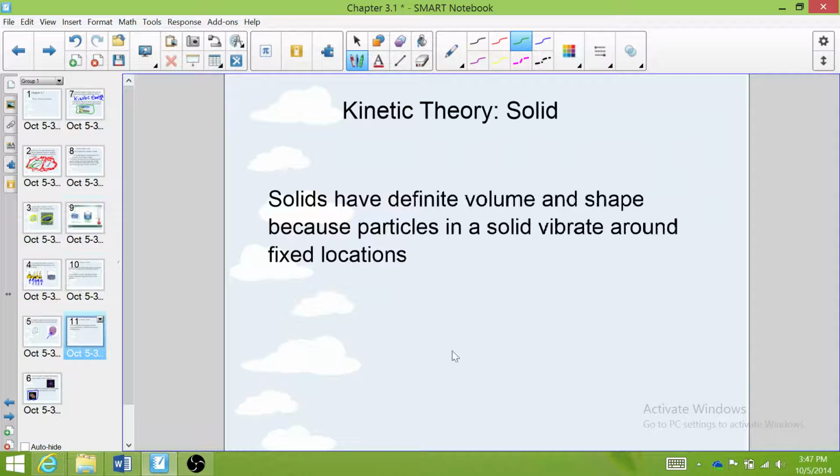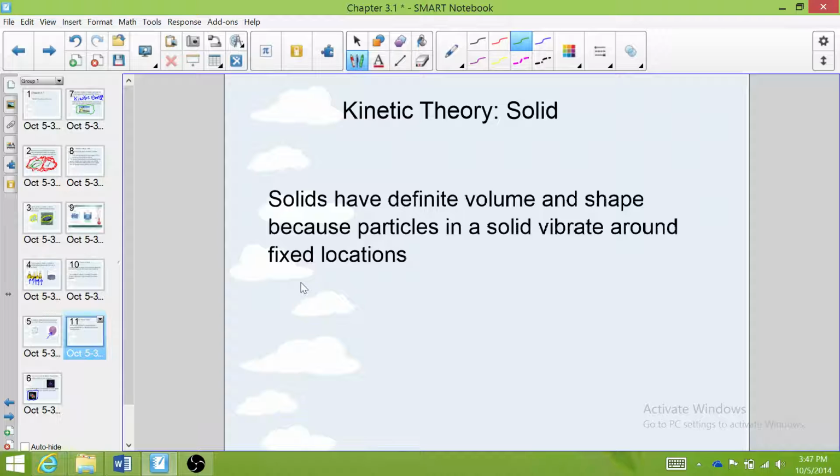And finally, a solid. A solid has a definite volume and shape because the particles in a solid vibrate around fixed locations. So, the particles in a solid are kind of like the particles in a liquid in that the forces of attraction are very strong and keep those particles close together. But a solid is different from a liquid and a gas because the particles have to stay in one place.